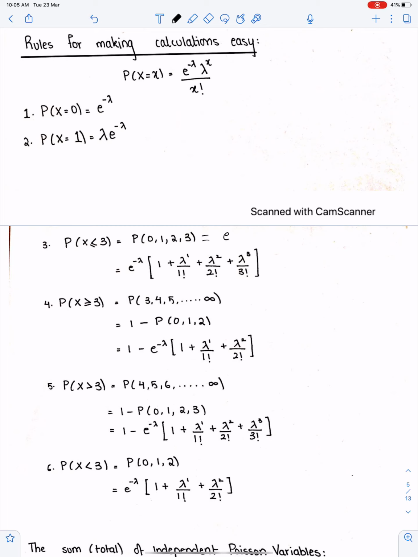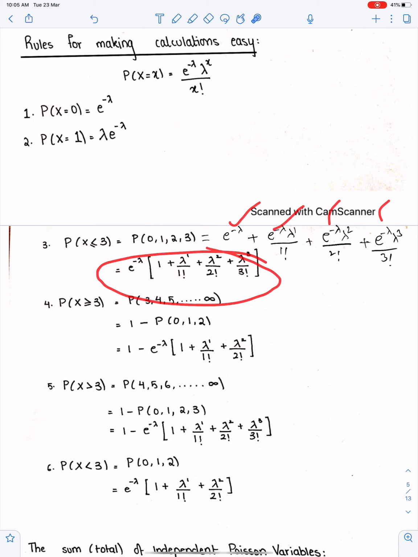Zero means e to the power minus lambda. 1 means e to the power minus lambda, lambda to the power 1 over 1 factorial. 2 means e to the power minus lambda, lambda squared over 2 factorial. And 3 means e to the power minus lambda, lambda cubed over 3 factorial. So when you take e to the power minus lambda common, you will get this thing.